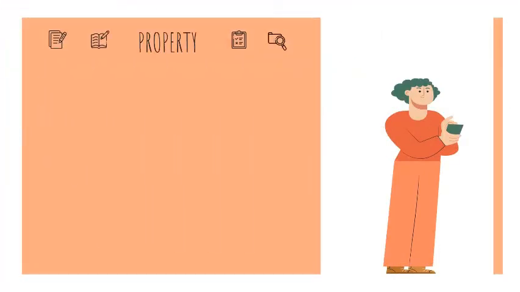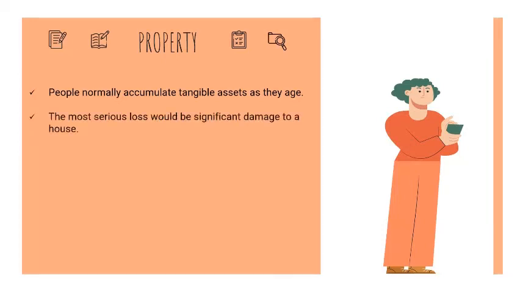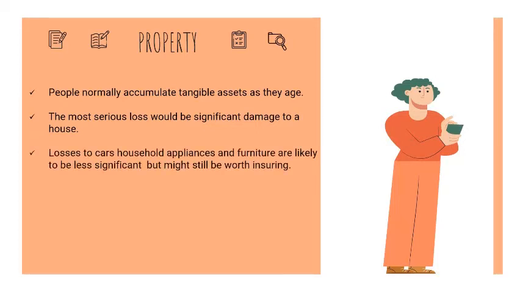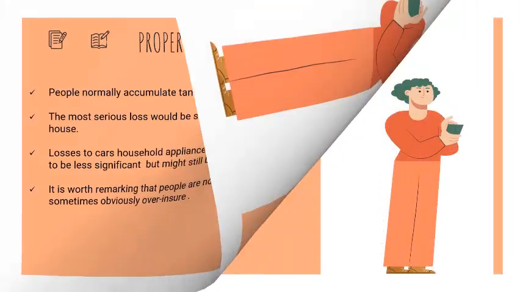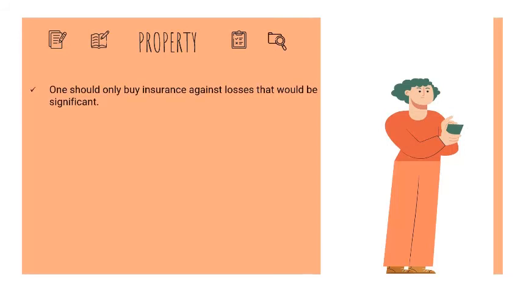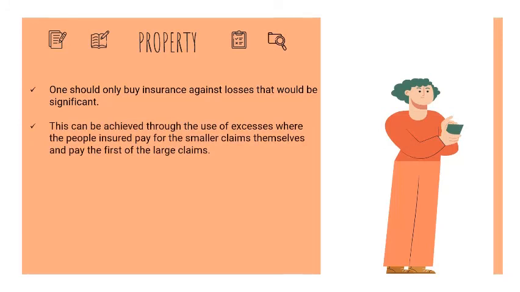Next, property. People normally accumulate tangible assets as they age. The most serious loss would be significant damage to a house. In addition, losses to cars, household appliances and furniture are likely to be less significant but might still be worth insuring. It is worth remarking that people are not always logical and sometimes obviously overinsure. Further, one should only buy insurance against losses that would be significant. This can be achieved through the use of excesses, where the people insured pay for the smaller claims themselves and pay the first of the large claims. Lastly, it is difficult to find an insurer that will offer a sufficiently large excess.